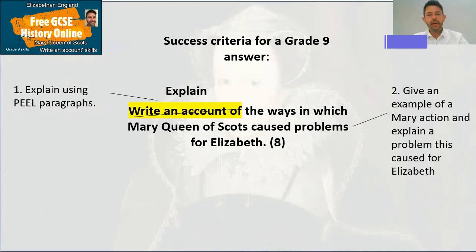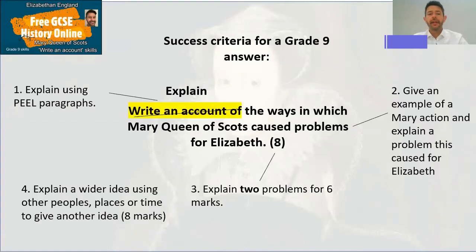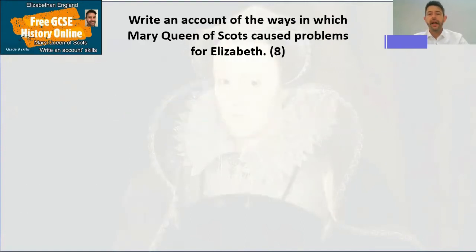So the write an account style really means evidence or event, then consequence. That's the writing account idea you're doing. But that still turns into a PEEL paragraph, really. It's evidence, then explanation of consequence. Explain two problems, of course, for the 8 marks. And explain a wider link using your wider knowledge.